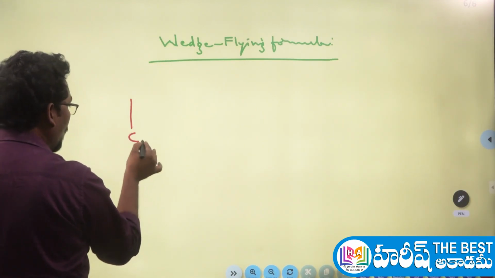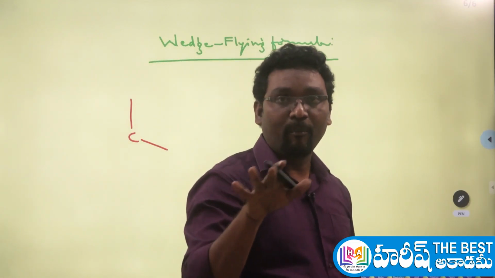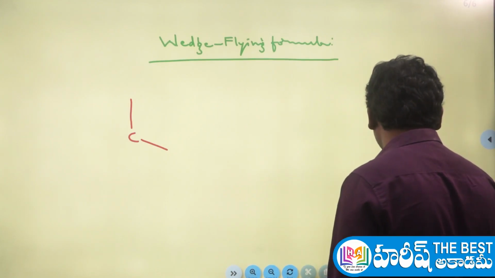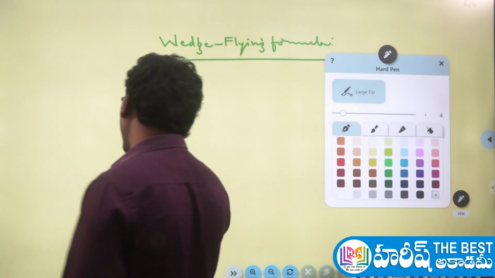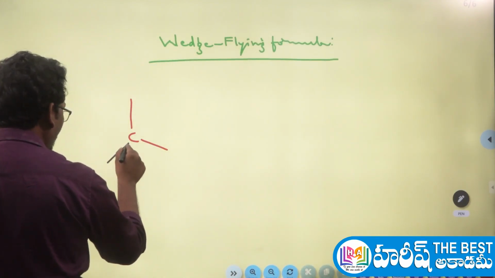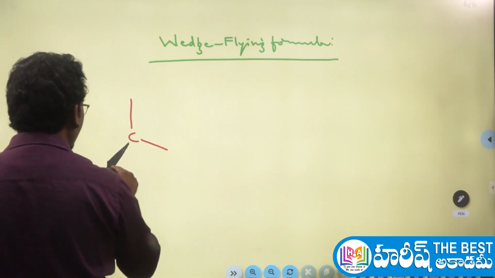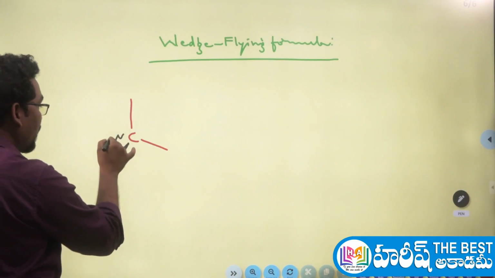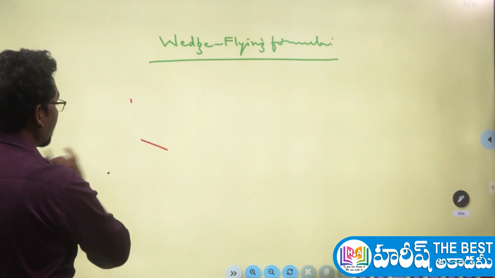It has two normal bonds, which lie in the imaginary plane here. And the next one, the wedge bond, is here. Generally you can represent the wedge bond with a thick line. Simply you can say it is a wedge bond, a thick line. If you represent it like this, that is called a wedge bond. And the backside bond is here. The backside bond must be represented with a dotted line like this here. Sorry guys.